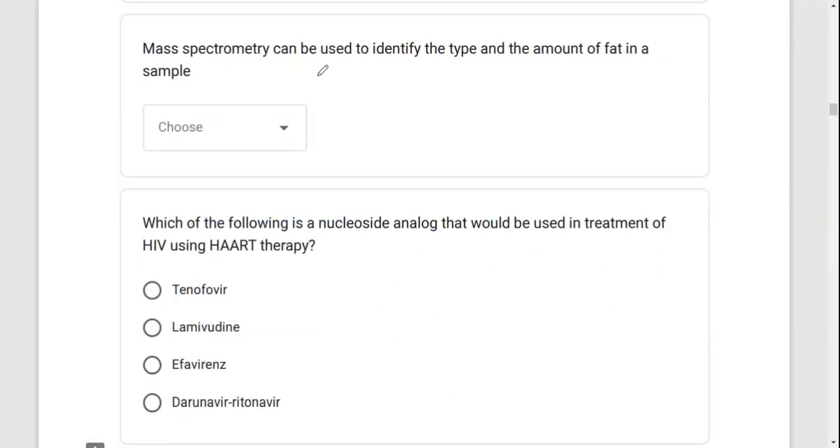Mass spectrometry can be used to identify the type and amount of fat in a sample. True or false? So this is going to be a false statement. That is because mass spectrometry is used to find out the mass and relative concentration. Just a mass and the relative concentration of a substance. How much of a substance, how much fat you have, not really for identification. For mass and concentration. You already identified what your compound is, but you want to find out how much you